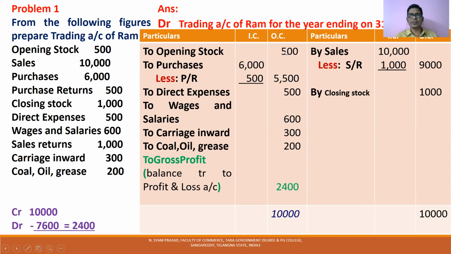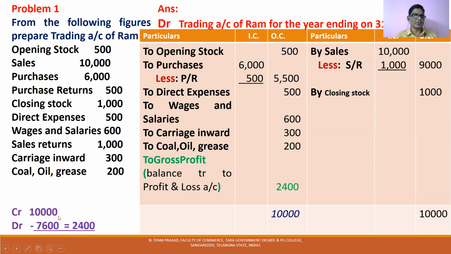By this you come to know that the debit side of trading account is 7,600, credit side of trading account is 10,000. So credit is more, that is income is more. Obviously, you are going to get gross profit. So 10,000 credit side, debit side 7,600. You are getting 2,400.